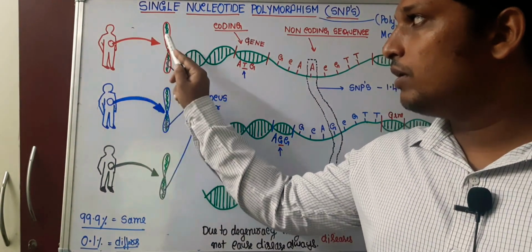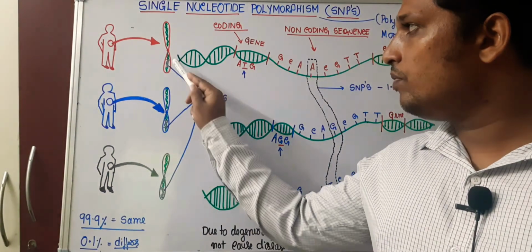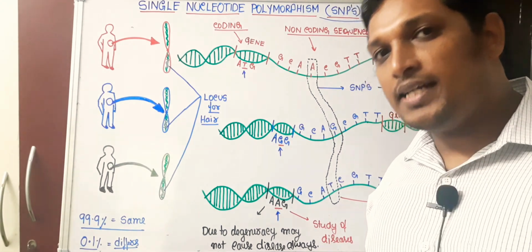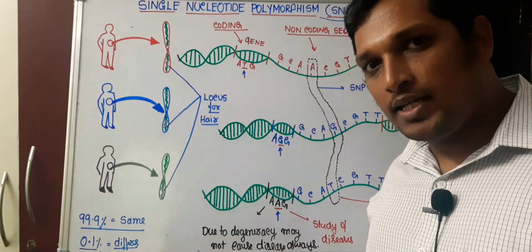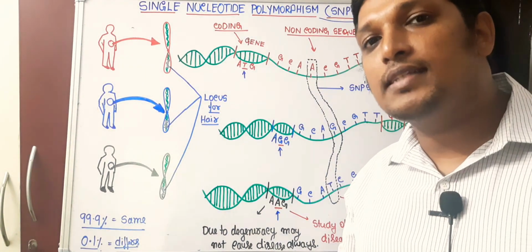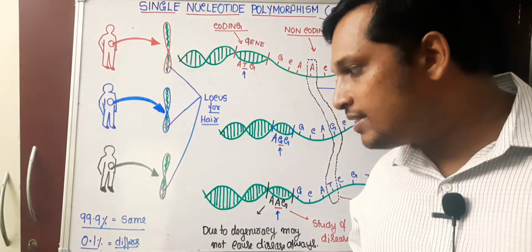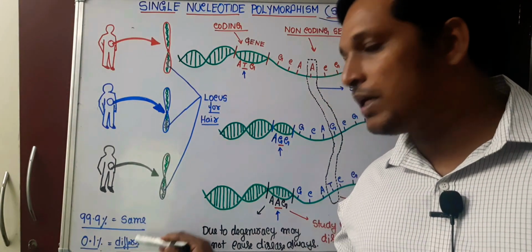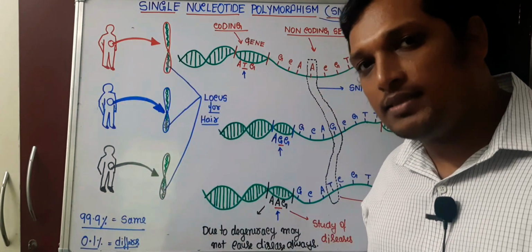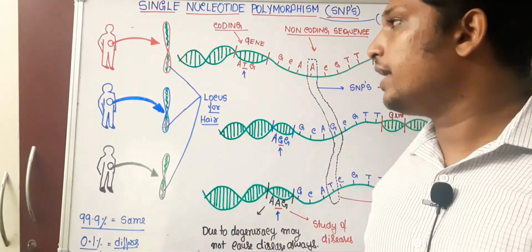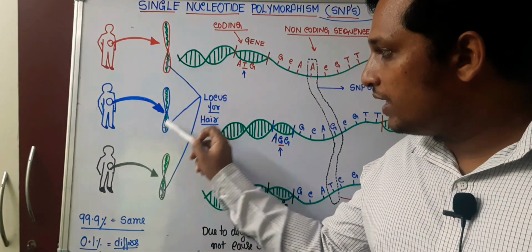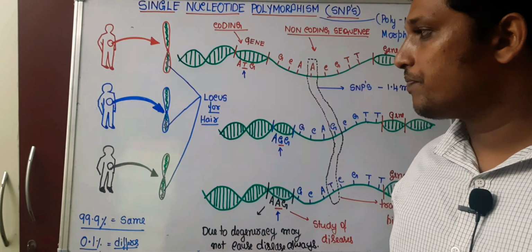Every individual will be having chromosomes. Chromosomes contain DNA. DNA contains nucleotide sequences. The Human Genome Project revealed that 99.9% of our nucleotide sequences are the same. The difference lies in 0.1%. That means if you compare each and every person in terms of that 0.1%, there is a difference in nucleotides. Now let us take a segment of the DNA of each individual.